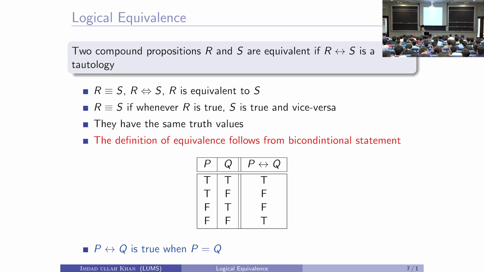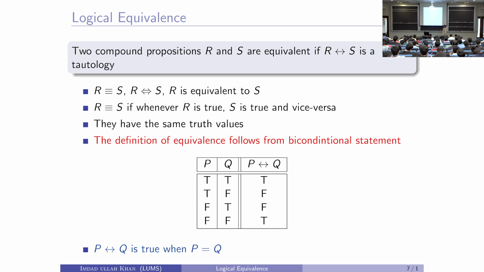So, we write it like this: R is equivalent to S. Another notation is this left right arrow, the slash capital L capital R arrow, or slash left right arrow. Or R is equivalent to S. That is how it is pronounced.